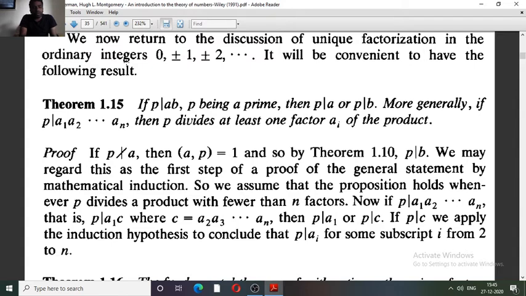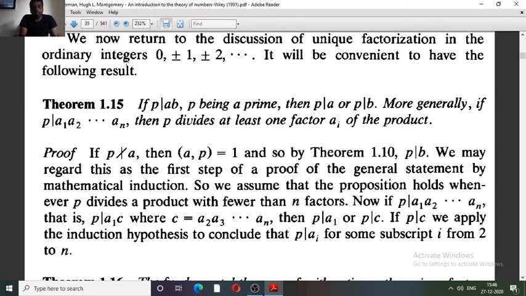Now if we assume P divides AB, then we want to show that either P divides A or P divides B. We want to show these two cases. In the first case, suppose we take P does not divide A. Now here P is a prime and A is any integer. So if P does not divide A, then we must say that A and P are relatively prime.